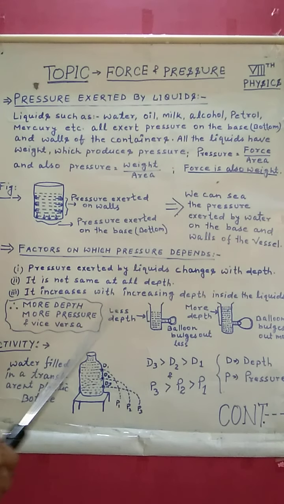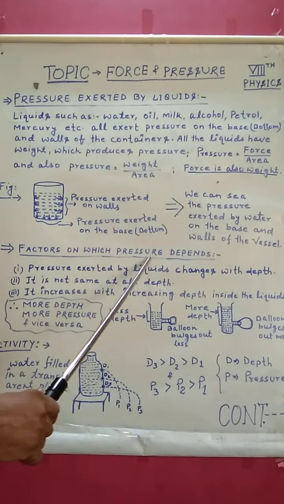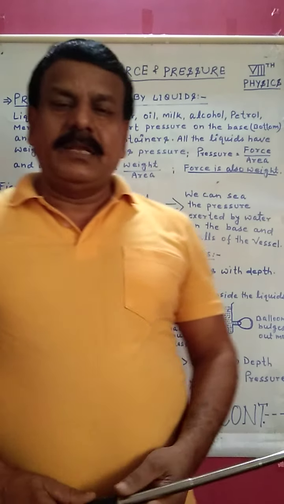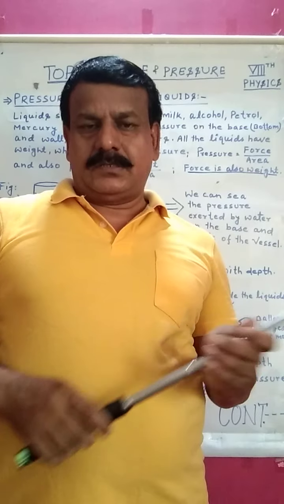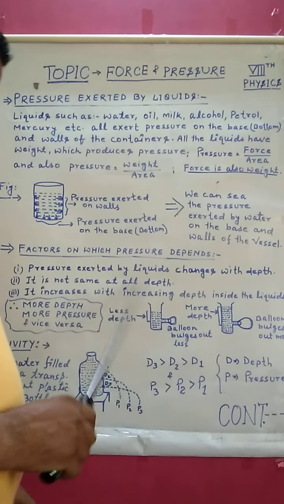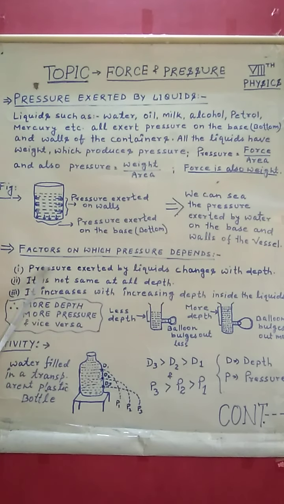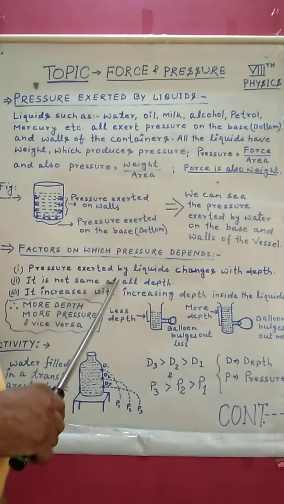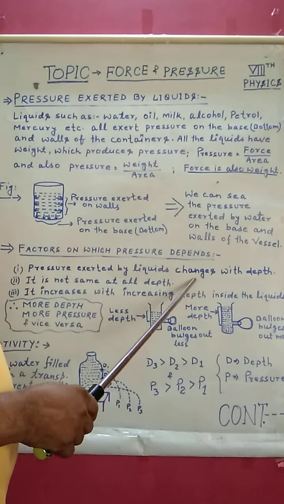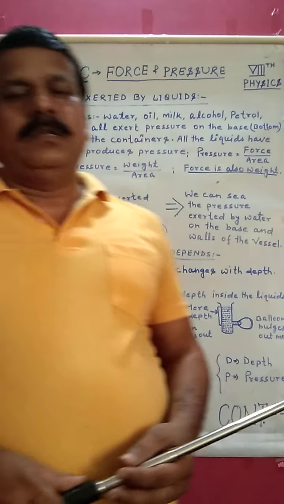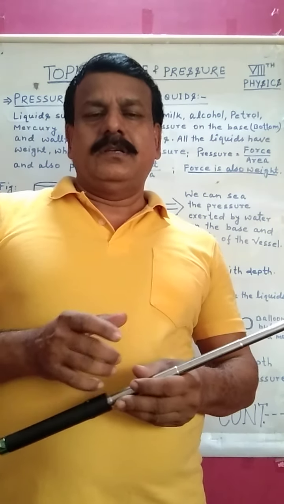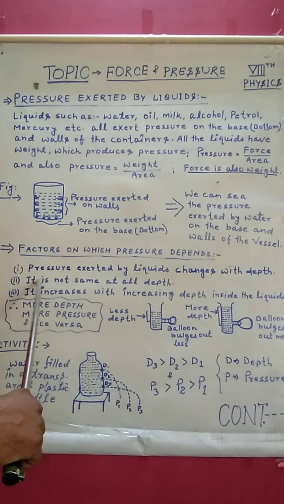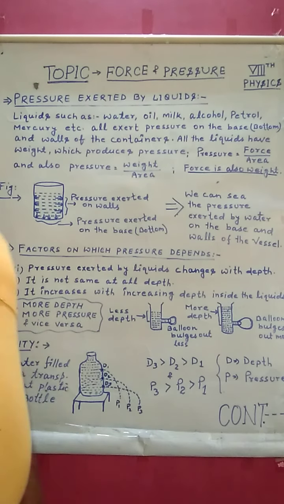Come to the next, factors on which pressure depends. Pressure exerted by liquid also depends on some factors. Here I have written, the first point is pressure exerted by liquids changes with depth. Number 2, it is not the same at all depths.